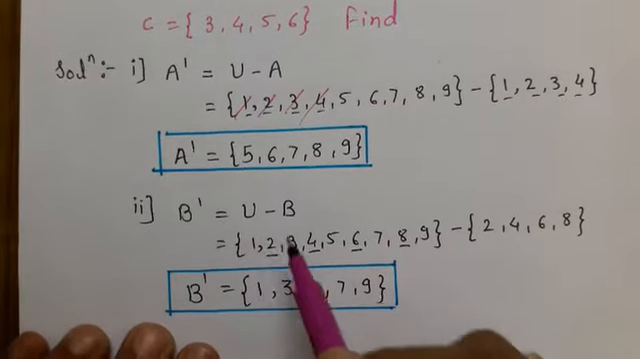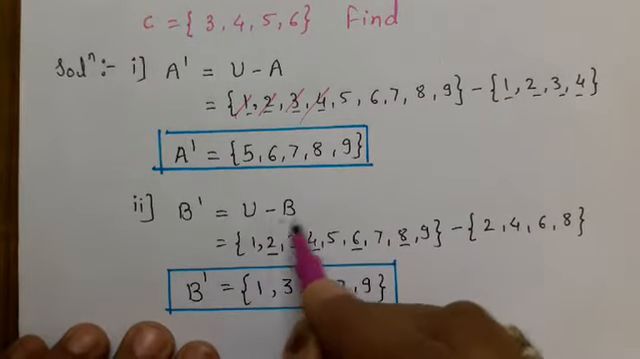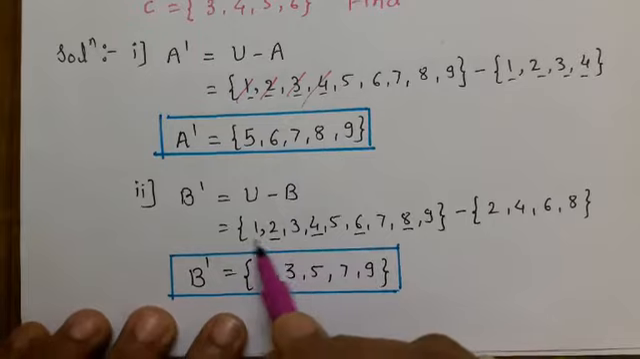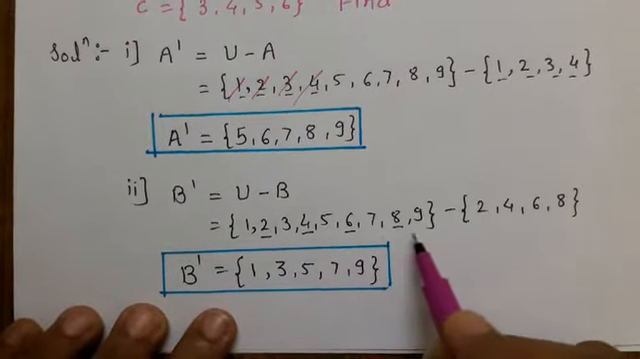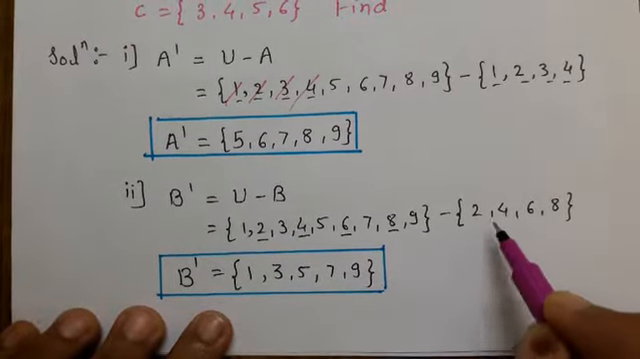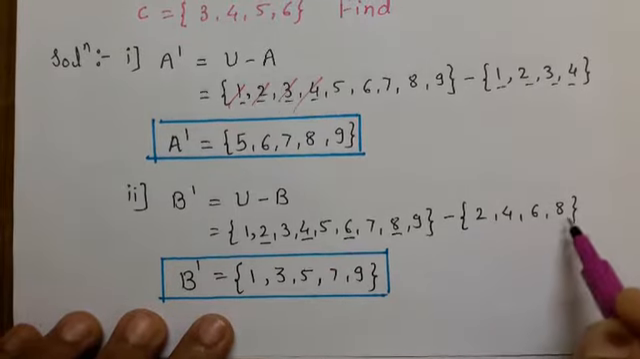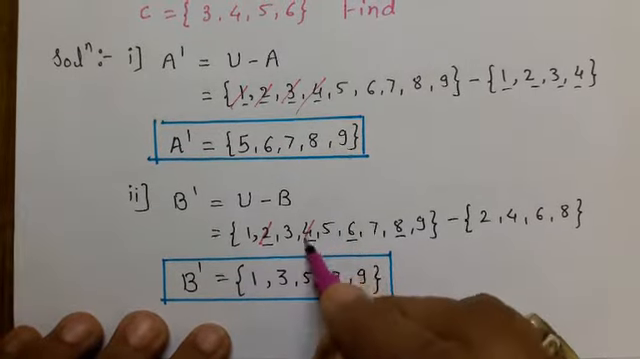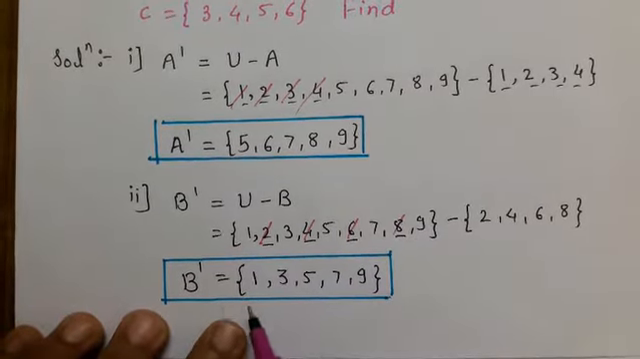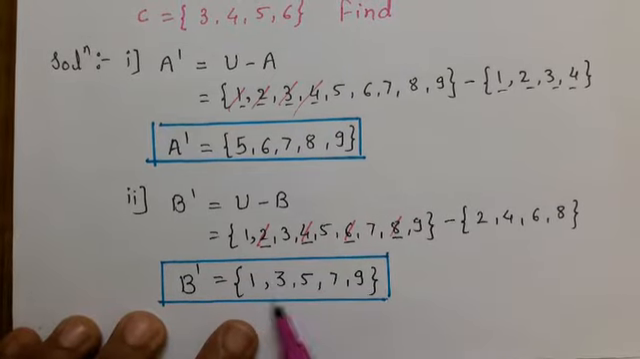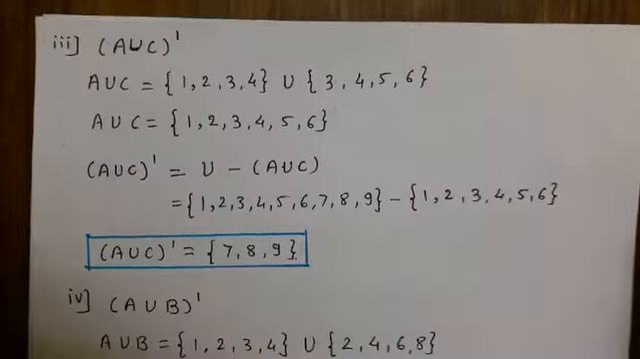Second is B complement. The formula is U minus B. U is the universal set 1, 2, 3, 4, 5, 6, 7, 8, 9 minus B, which is the set 2, 4, 6, 8. We will cut these 2, 4, 6, 8. What is left? B complement is 1, 3, 5, 7, 9.